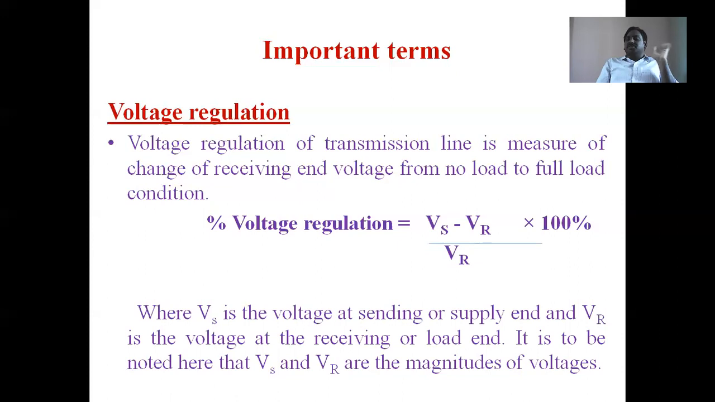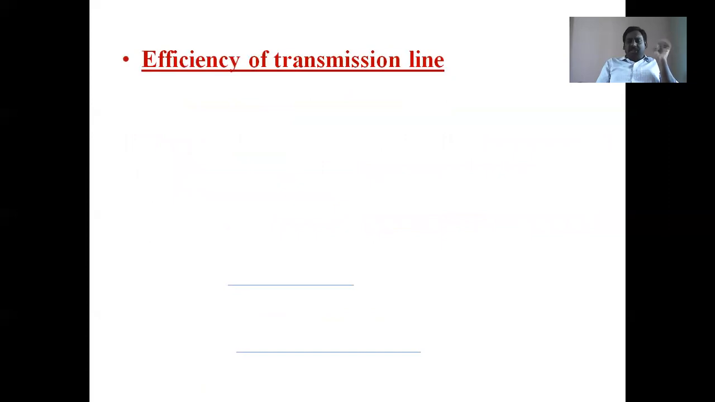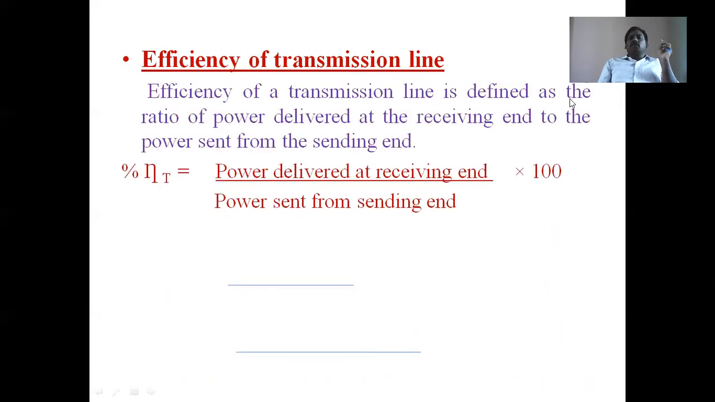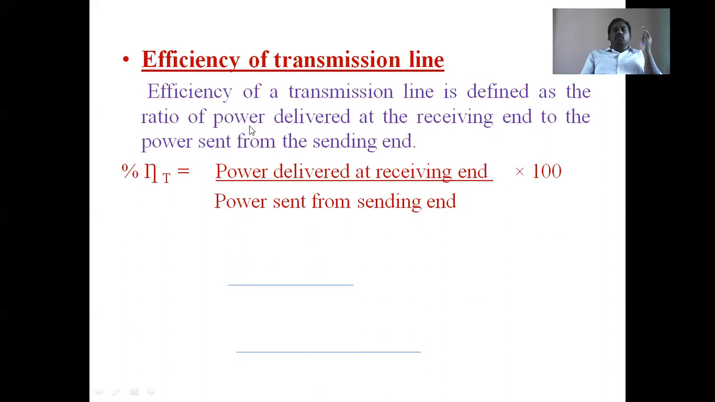And one more important term is transmission system efficiency, or simply efficiency of a transmission line. Efficiency can be defined as the ratio of output power to the input power. In the transmission line, output power means receiving end power, input power means sending end power. That's why the efficiency of a transmission line is defined as the ratio of power delivered at the receiving end to the power sent from the sending end.